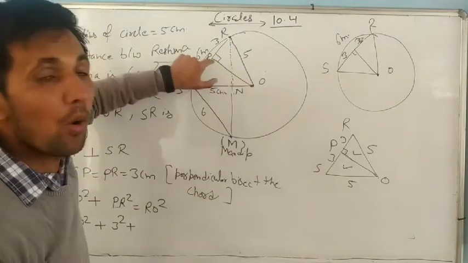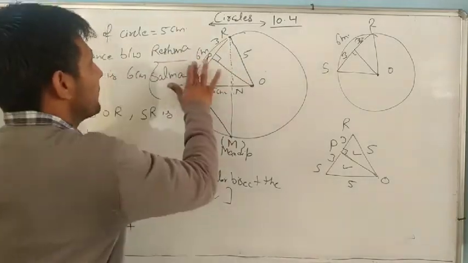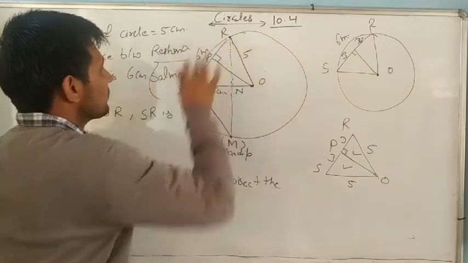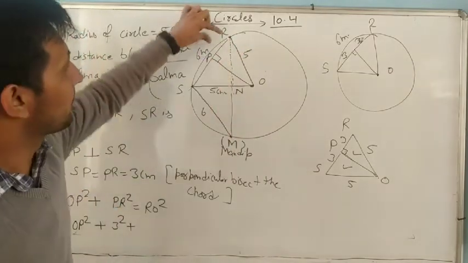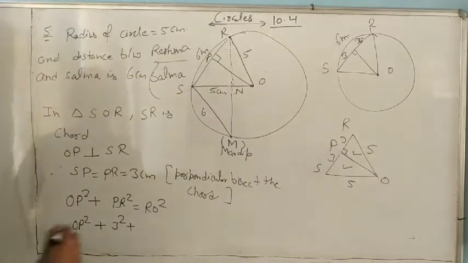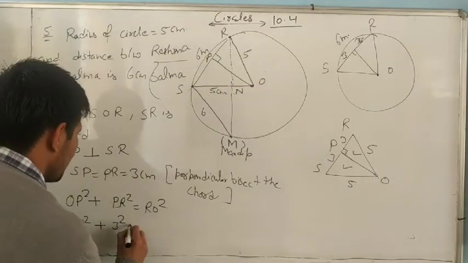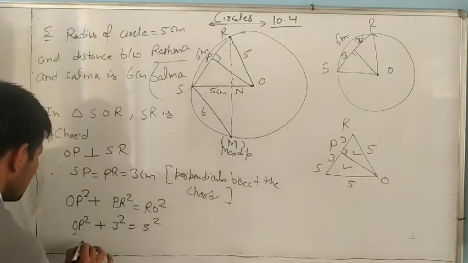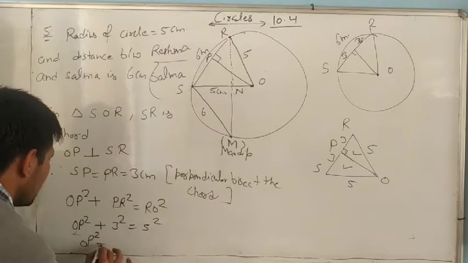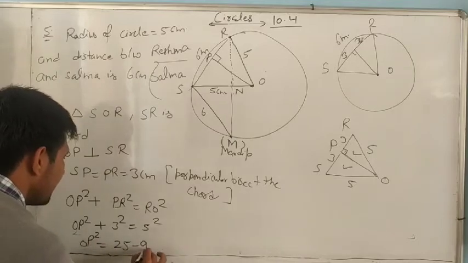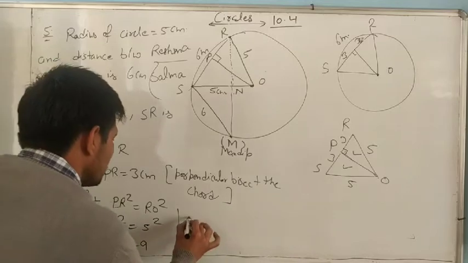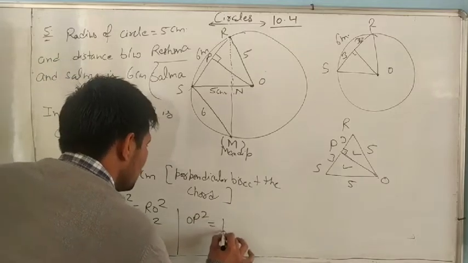So we will find OP first. OP square plus PR square equal to OR square. OR is 5, so 5 square. So OP square equal to 25 minus 9. How much remains? So OP square equal to 16.